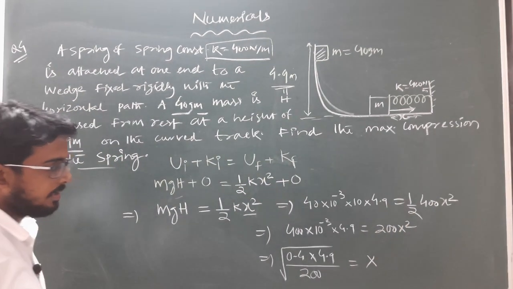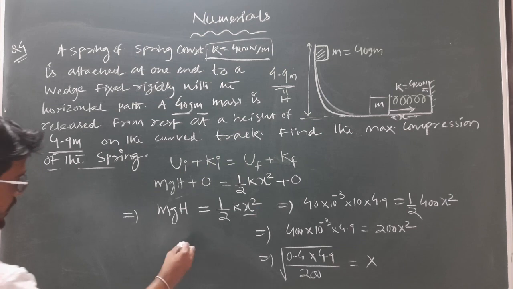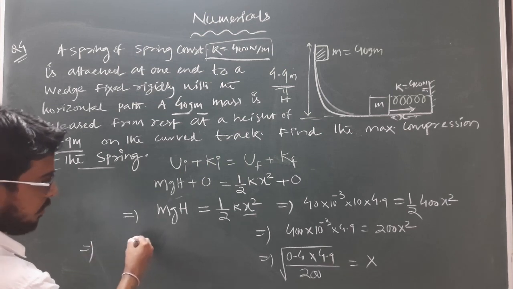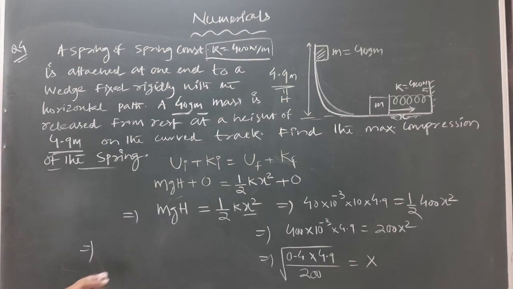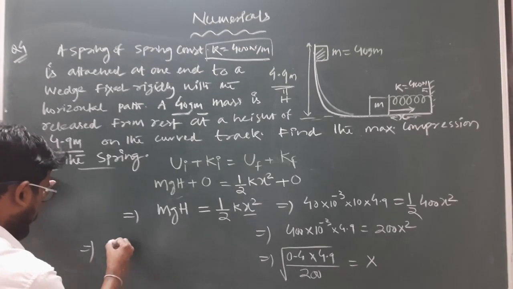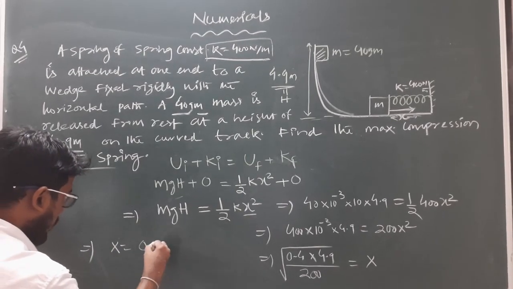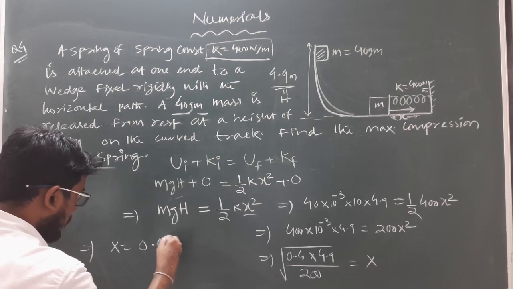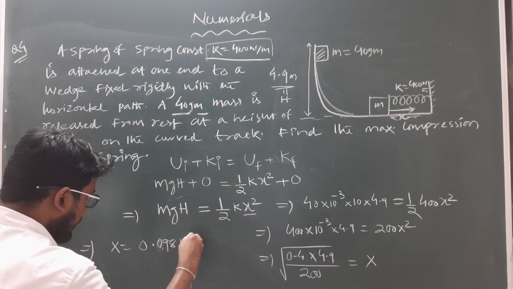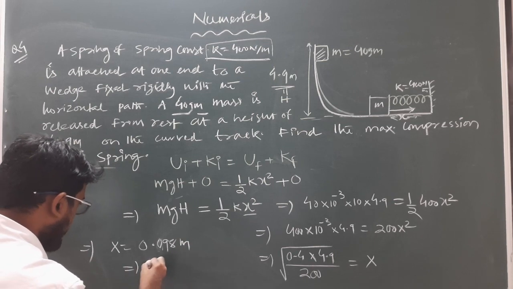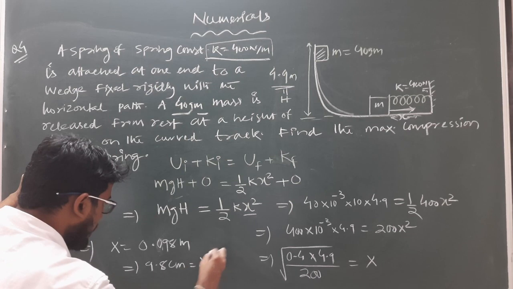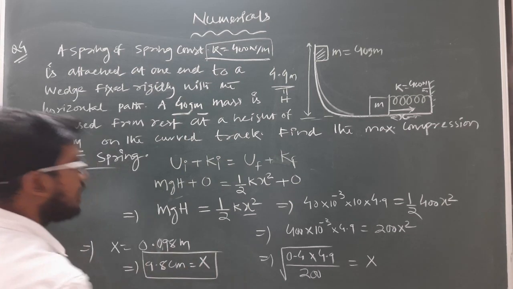And by solving this, we will get x equal to 0.098 meter, or this can be written as 9.8 centimeter. So this is the maximum compression of the spring during this case.